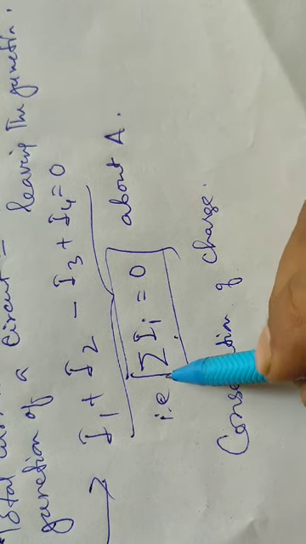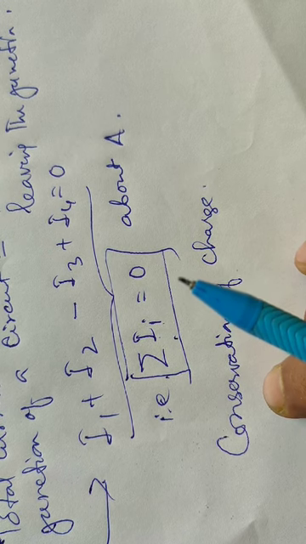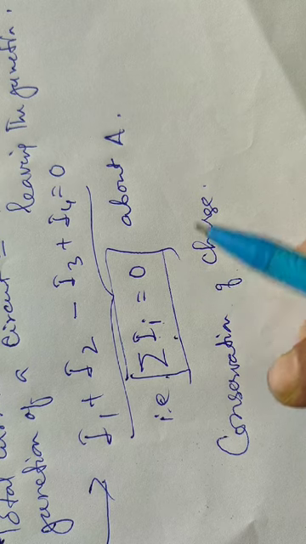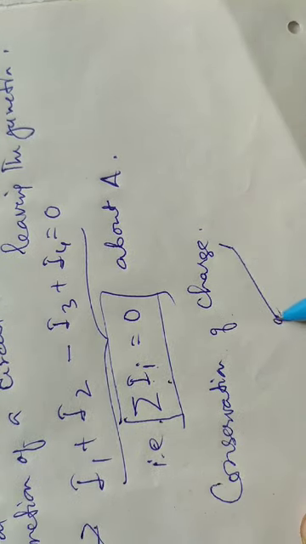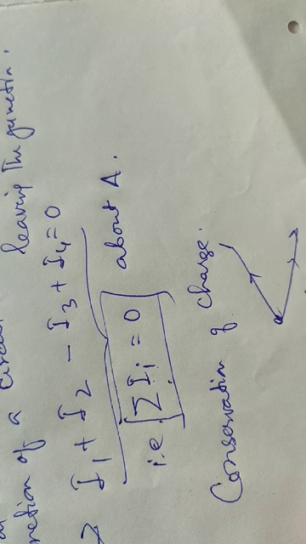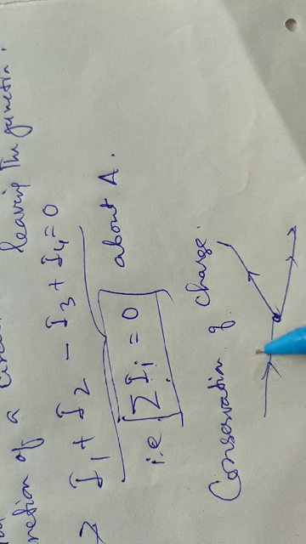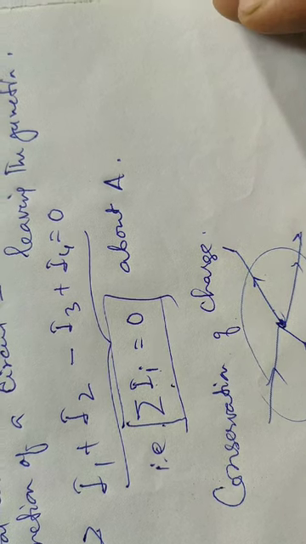If we follow this one, summation of I equal to 0, there will be a sign convention. Current coming towards the junction can be considered positive, and current going out from the junction can be considered negative. So it depends on your choice. Some teachers might consider current towards the junction negative and current going out positive. At last we will get the same value of current.